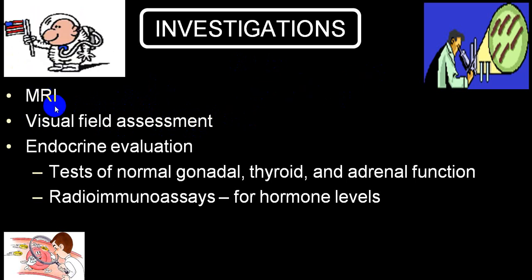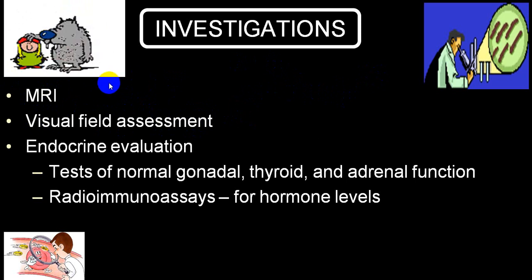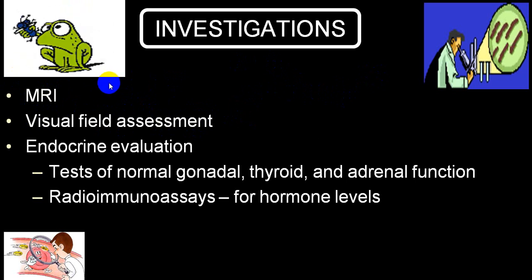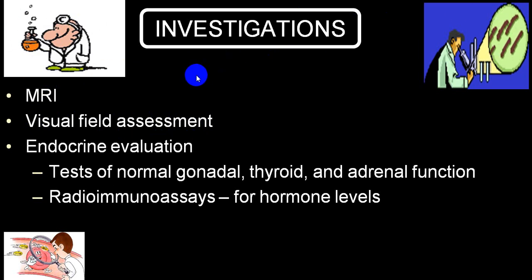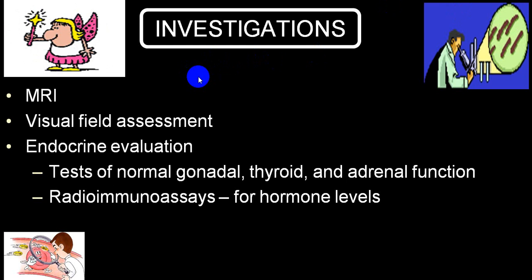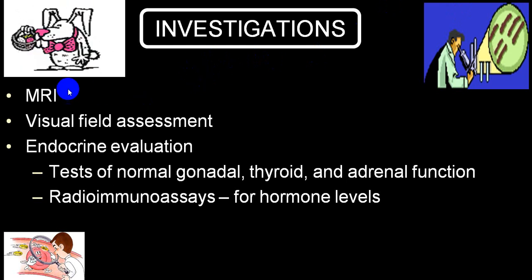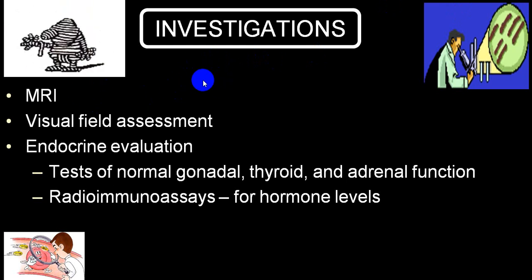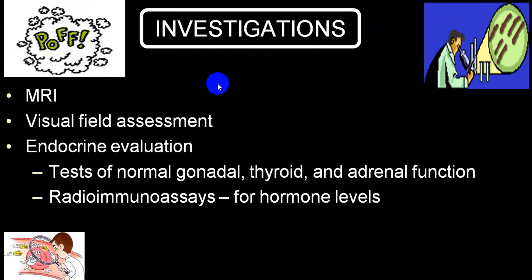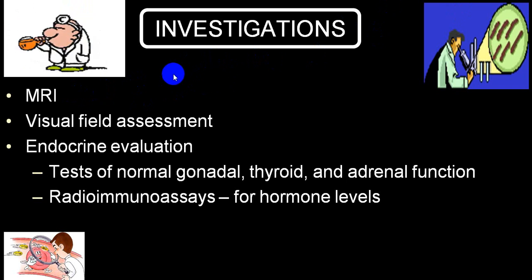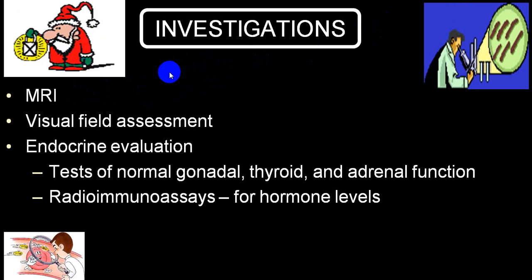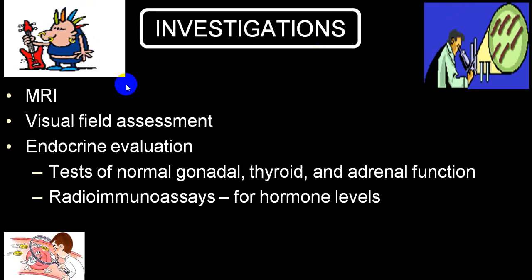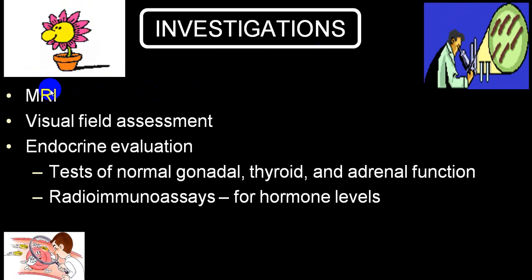MRI, CT scan and X-ray lateral skull will help you to identify the size of the tumor and the effect on the pituitary fossa, clinoid process, and the effect on the skull bones, suture lines, etc. Because of the mass effect and raised intracranial pressure, you will have separation of sutures, silver beaten appearance, widening of the pituitary fossa, etc. While in case of growth hormone excess, acromegaly, you will have thickening of the skull bones, which can be easily detected.